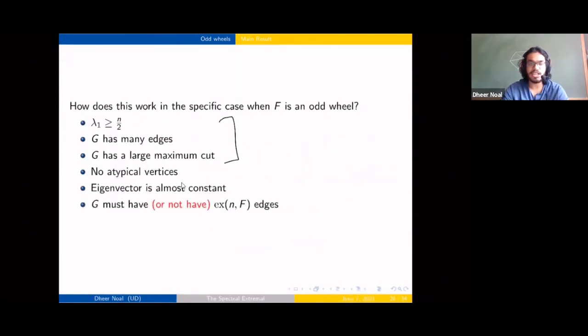And the things which come after that: this large spectral radius is going to tell us that there's lots of edges, and that there's a large bipartite graph as a subgraph. Something like a Turan graph is lying inside your spectral extremal.